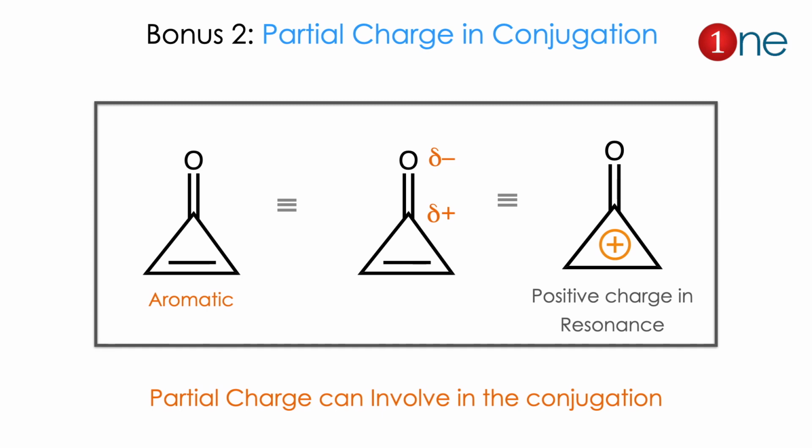Partial charge also participates in the conjugation. Here I have given cyclopropenyl ketone. This ketone has a pi bond, but there will be a conjugation. Why? Because there will be a partial charge there, because carbon is less electronegative than oxygen. So oxygen pulls the electrons. So carbon has a positive charge, hence the delocalization will happen. So it is considered as aromatic. So the catch here is that partial charge can be involved in the conjugation.